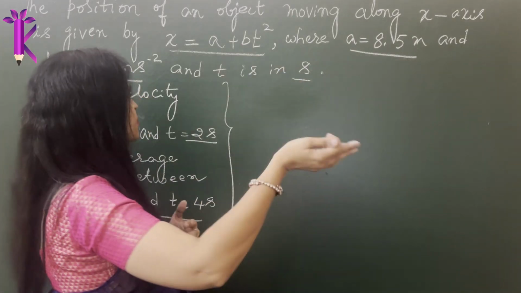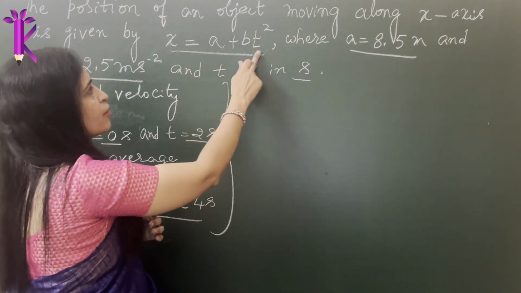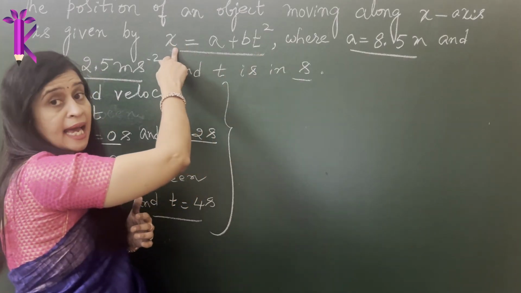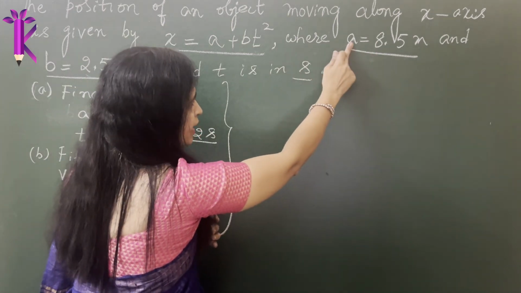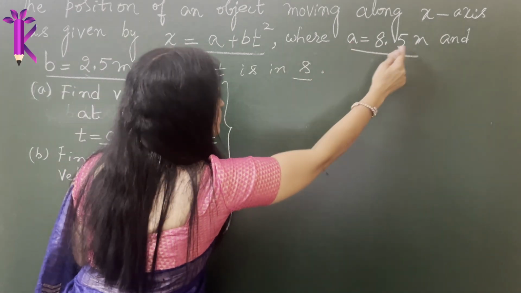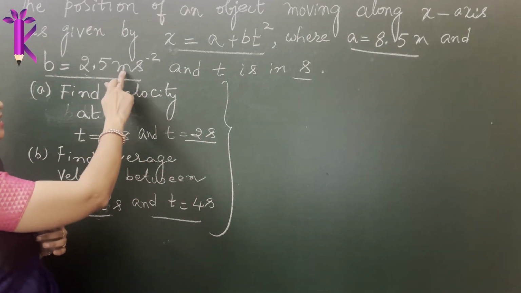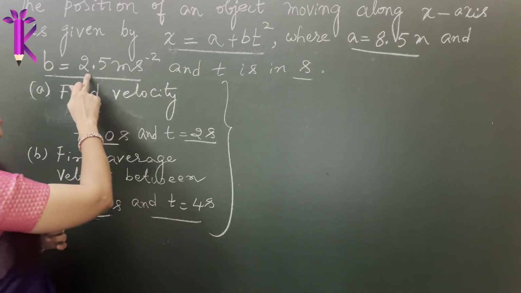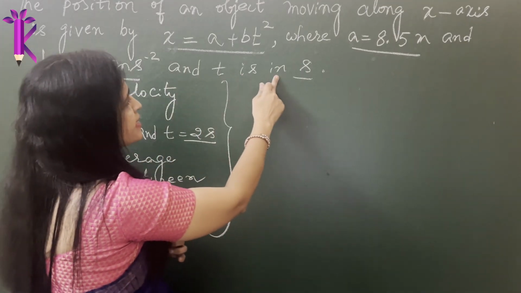So you have an expression connecting the position with the time. For different times, you can easily calculate the position. The problem also gives the value of a, where a is length 8.5 meter, and b is 2.5 meter per second square, and t is in second.